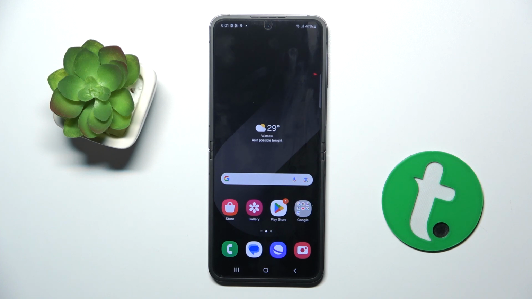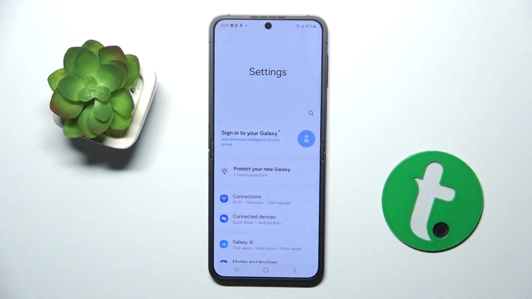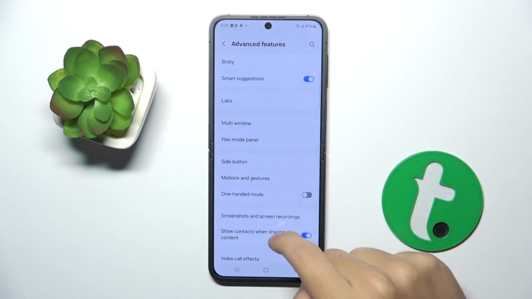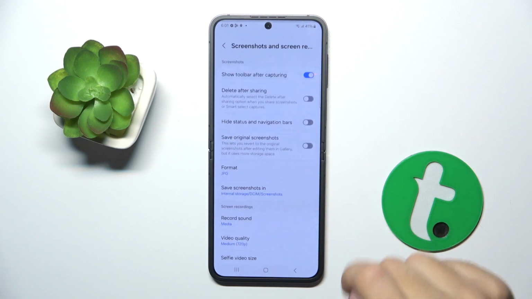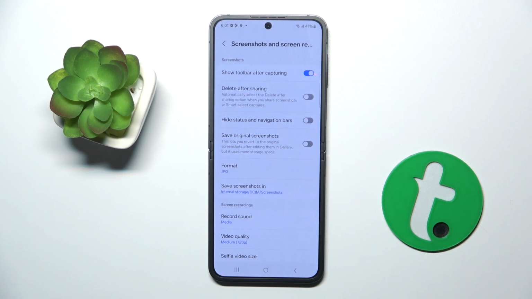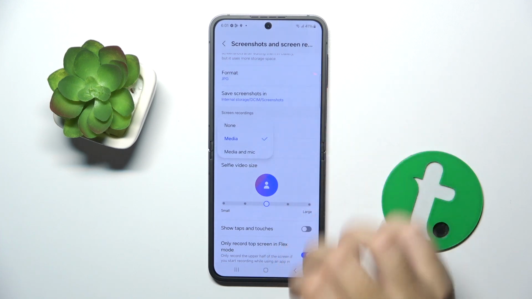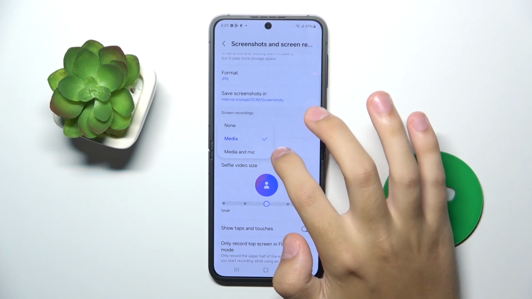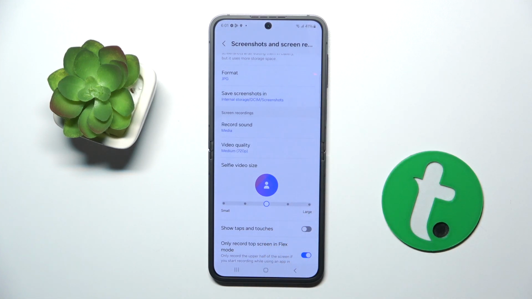Alright, so to do this we have to open our settings. Now we have to click on advanced features option, and here we have to choose screenshots and screen recordings. Now here we have record sound, and now we can choose if we want to record our media and mic, or none of them. And basically that's it.